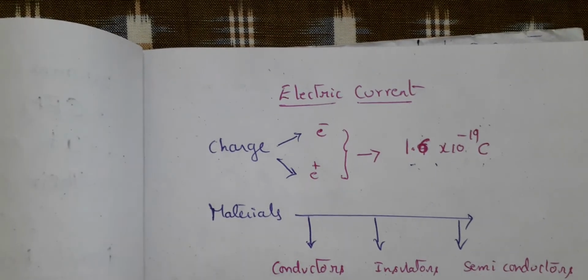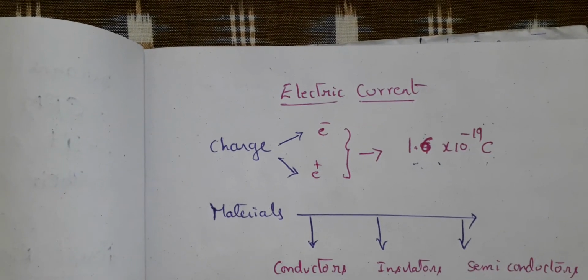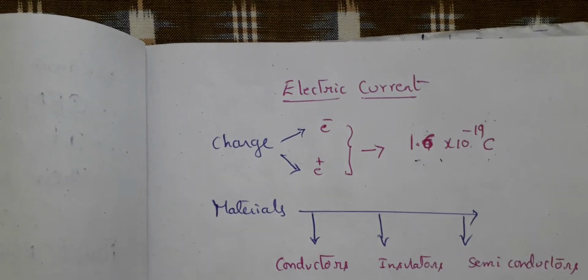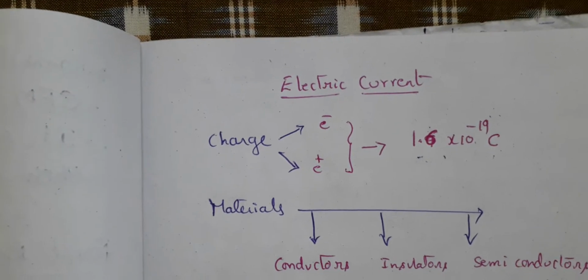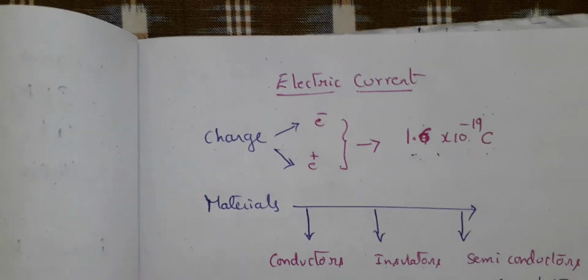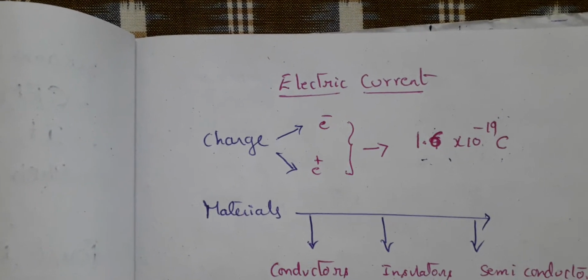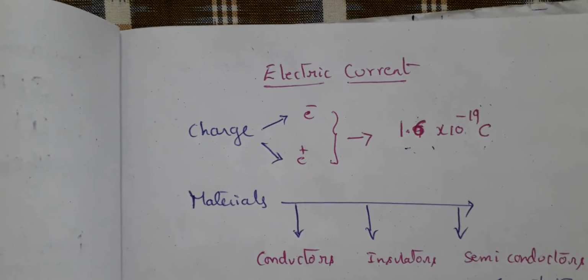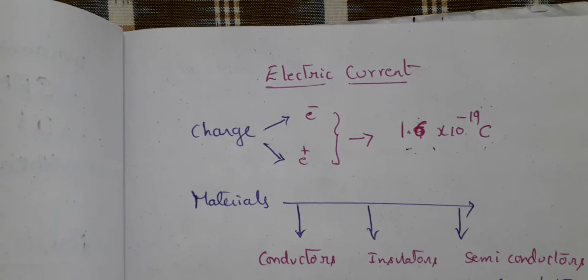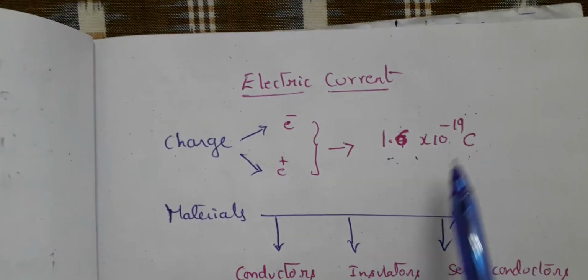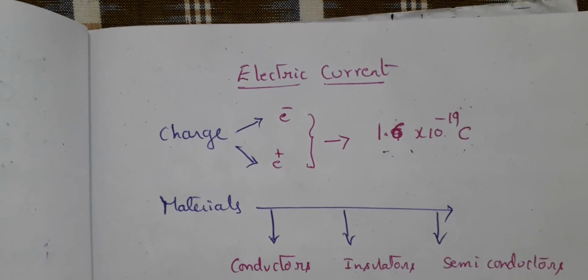So whenever it is a charge flow, we talk about the number of electrons flowing together. That means the charge of the electron is the minimum charge which is in free state. Thus we always talk about the charge of the electron whenever we talk about current electricity. So what is the charge of electron, children? 1.6 × 10^-19 coulombs.